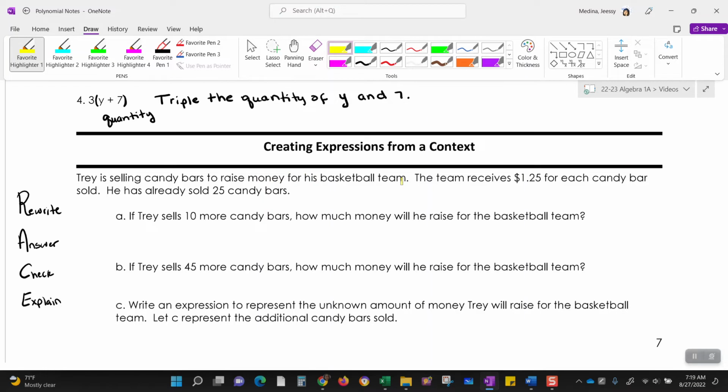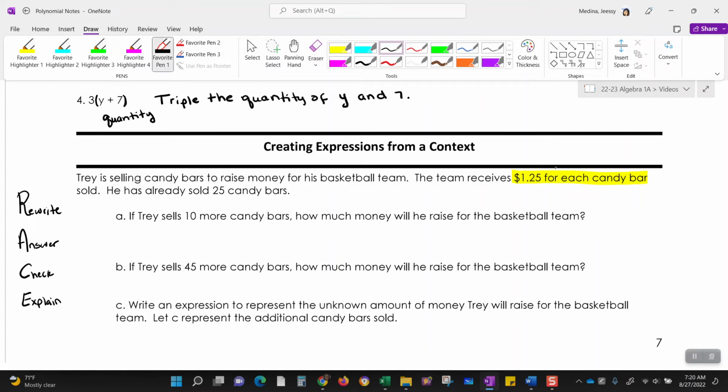So I don't know if you ever did those old-fashioned fundraisers where you walked around with the candy and tried to get people to sell it, or with the little pictures of the candy bars trying to get parents to buy them ahead of time. But let's see. The team is going to receive $1.25 for each candy bar. So we're going to get $1.25 for each candy bar.